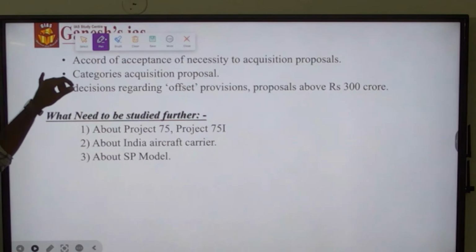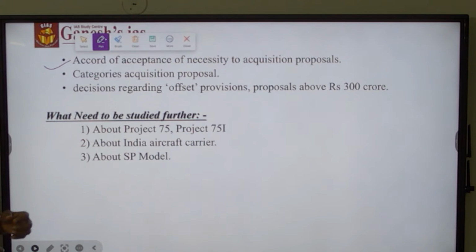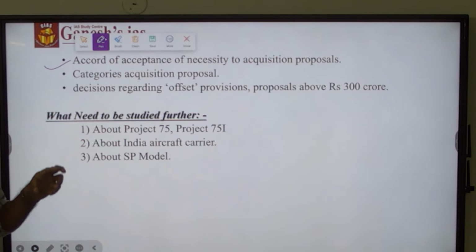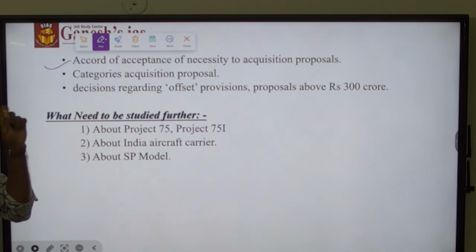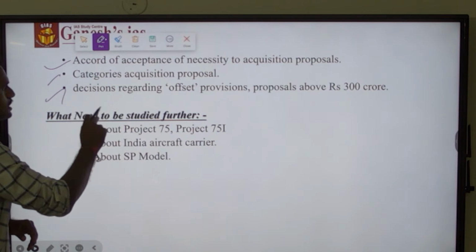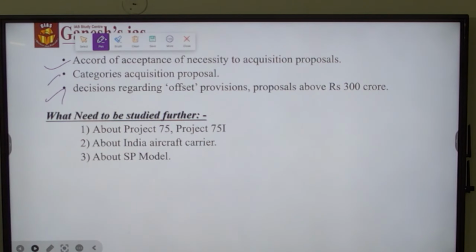It will accord the acceptance of necessity to acquisition proposals, and categorize each proposal, whether it should come under buy, buy and make, or make model. This categorization will be done by the Defense Acquisition Council, and it will take decision regarding the offset provision if the proposal is above 300 crore.